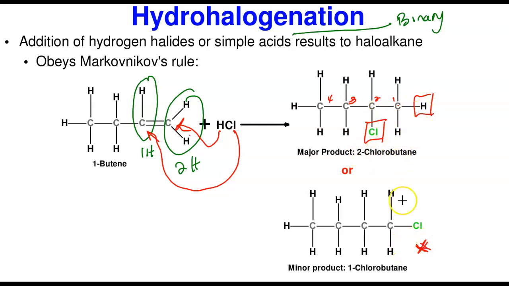And now this is going to be, of course, 1, 2, 3, 4. This is going to be 1-chlorobutane. So here, 1-chlorobutane is the minor product. It's the minor product, and it's not going to form quantitatively enough for you to isolate, whereas this will be the major product. That is what we call hydrohalogenation.